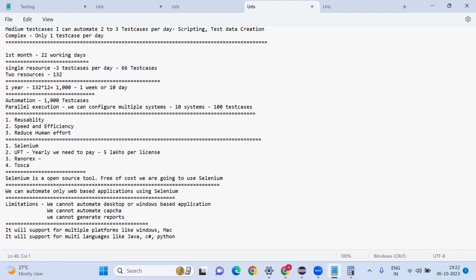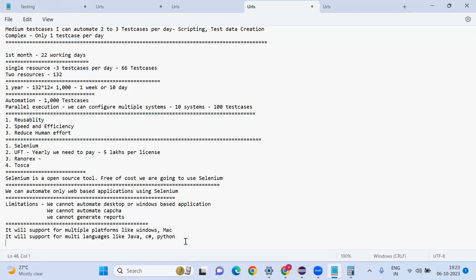Some people will ask you, are you interested to work in C Sharp? We'll give you training for a couple of weeks. If you get that kind of opportunity, yes, you can say, I am good in Java, I can easily scale up my skills to C Sharp. Try to grab the opportunity. Don't say, I have experience in Java, I want a project in Java only. Try to learn multiple things.